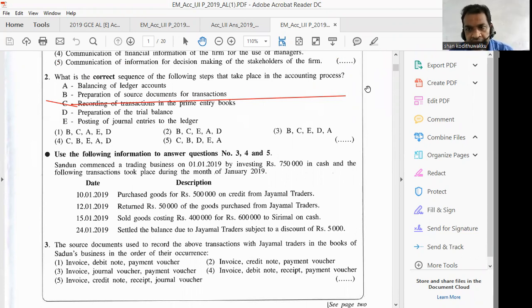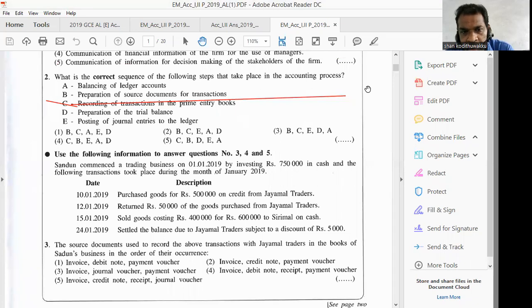Accounting is a process. In the accounting process, we have sub processes. First, you have to identify the business transaction. Then you have to collect information and record the business transaction in day books. Then you have to post details from day books to ledger accounts. Then you have to balance ledger accounts. Next, you have to prepare a trial balance by using your balanced ledger account balances.